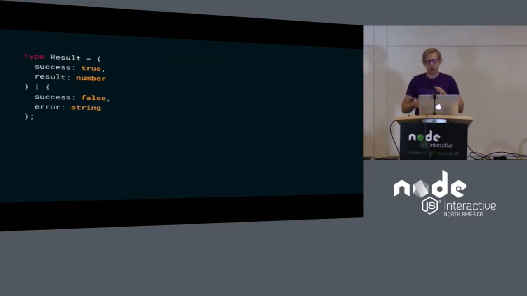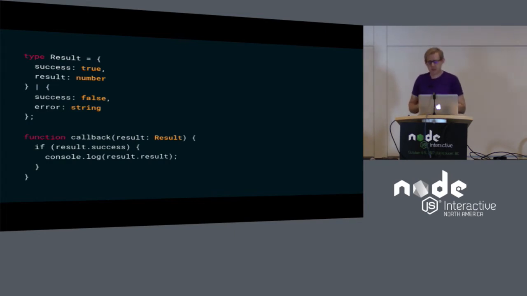We can even compose these two features in something called a disjoint union. So we're using object shape, and we're using a union of types at the same time. A disjoint union is going to require that all of the shapes we're deciding between contain this common property that the type system can use to distinguish between them. Usually it's a specific string with a name. Here we're just using a Boolean.